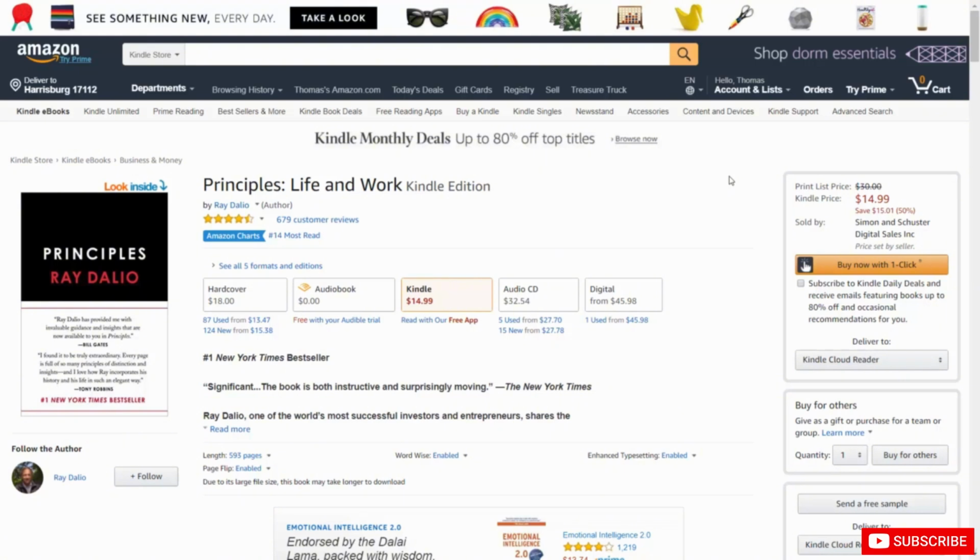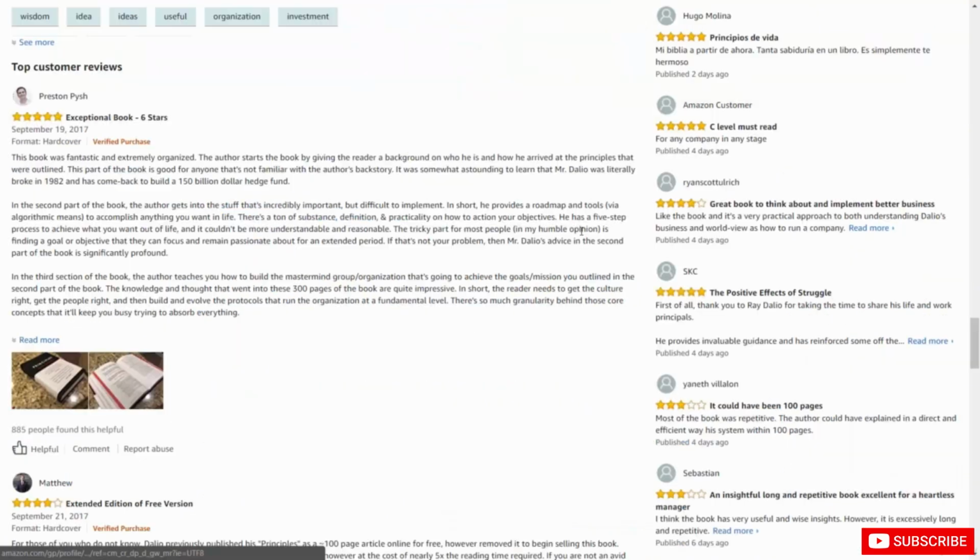You can send an advanced copy to a reviewer of your manuscript. What you want to keep in mind about this review is that when the person reviews it, it will not show as a verified purchase. It will be an unverified purchase, which may or may not influence someone when they're considering that review as to whether or not they should purchase the book.